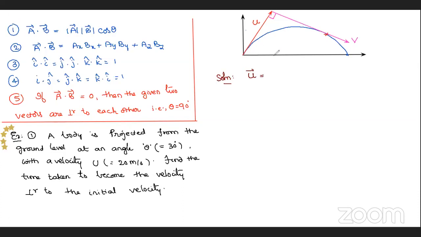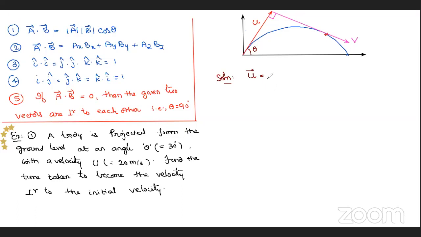Initial velocity, what is the horizontal component if it is projected at an angle theta? Is it u cos theta or u sin theta along the x-axis? I'm asking. Anyone please respond? U cos theta. Very good.